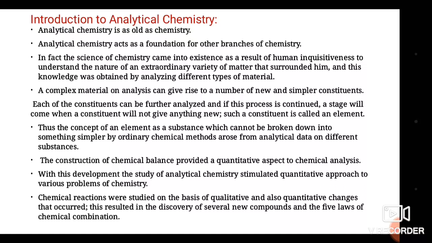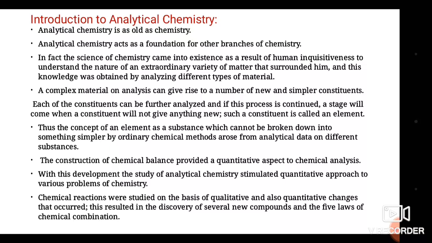Thus the concept of an element, as a substance which cannot be broken down into something simpler by ordinary chemical methods, arose from analytical data on different substances. So this is the element; it cannot be broken down further into simpler parts.